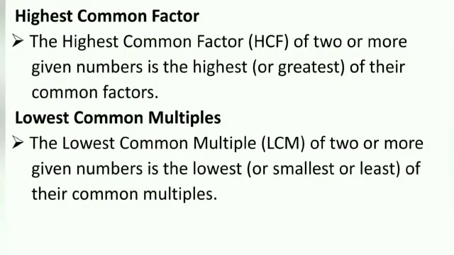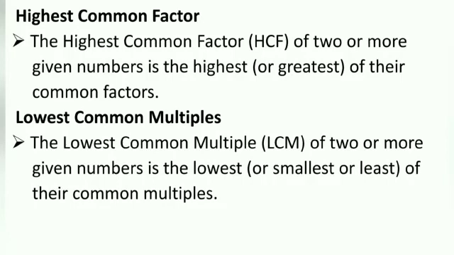Highest common factor. The highest common factor, HCF, of two or more given numbers is the highest or greatest of their common factors. Now you have to find the prime factorization of 20, that is 2 multiplied by 2 multiplied by 5. 28 is equal to 2 multiplied by 2 multiplied by 7. 36 is equal to 2 multiplied by 2 multiplied by 3 multiplied by 3. Now the HCF of 20, 28 and 36 is equal to 2 multiplied by 2, which is equal to 4.